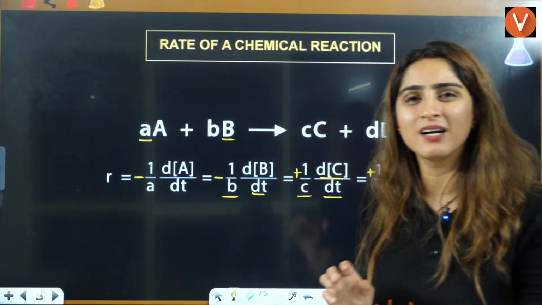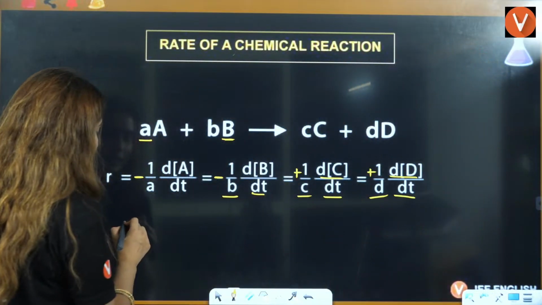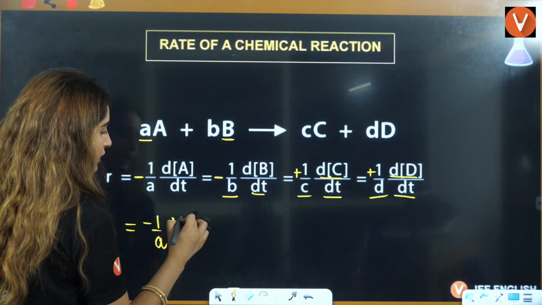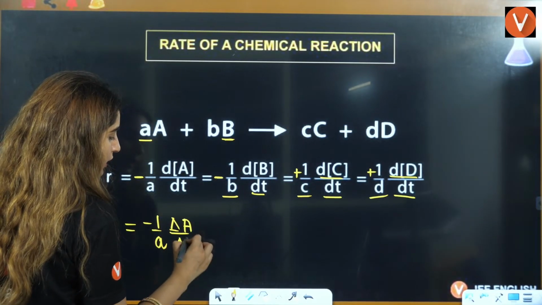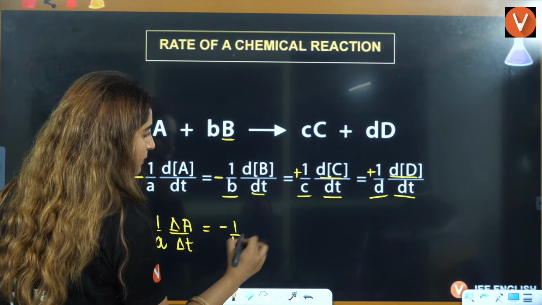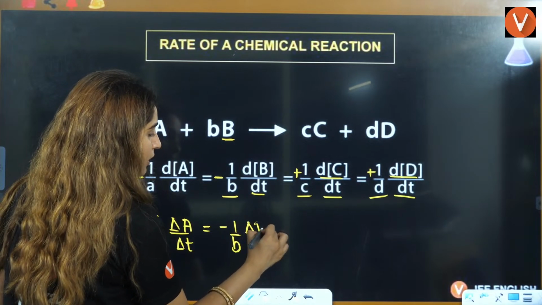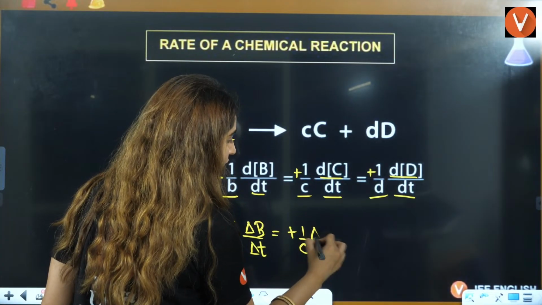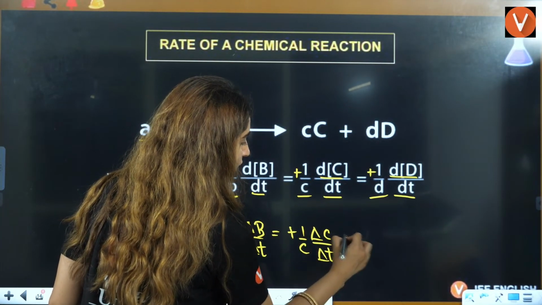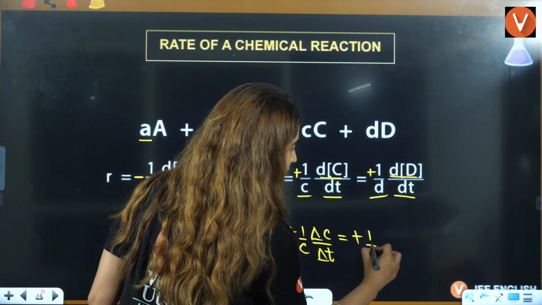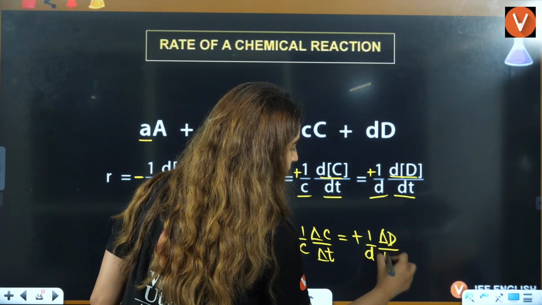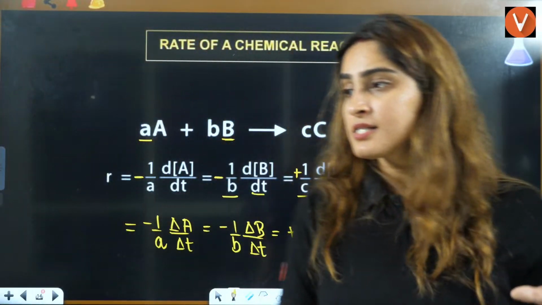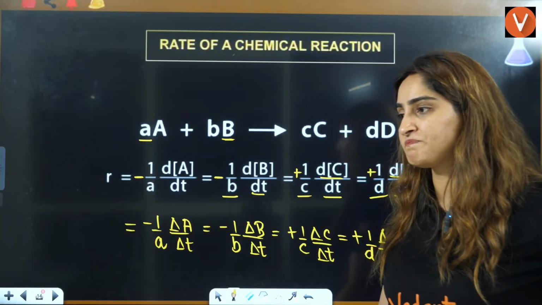Now it doesn't matter, even if you have delta here, it will be the same. Here it will be delta A by delta t equals minus 1 by b, delta B by delta t equals positive 1 by c, delta C by delta t equals positive 1 by d, delta D by delta t. Okay? Same thing. Understood, everybody?